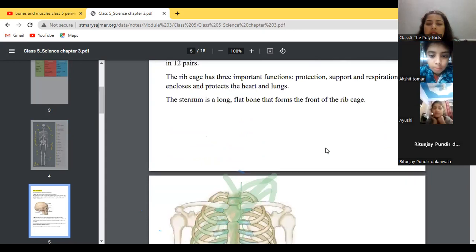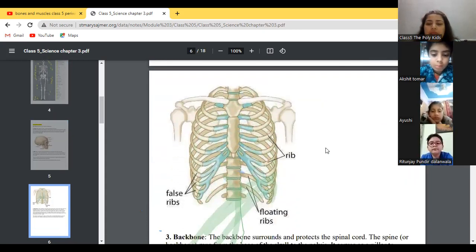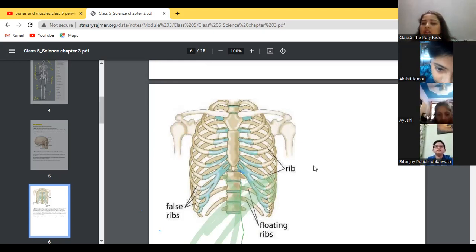Okay, so tell me, look, it is the rib cage. These are ribs. 1, 2, 3, 4, 5, 6. And it has lungs and heart. It protects lungs and heart. Very good. Floating ribs, these are false ribs.